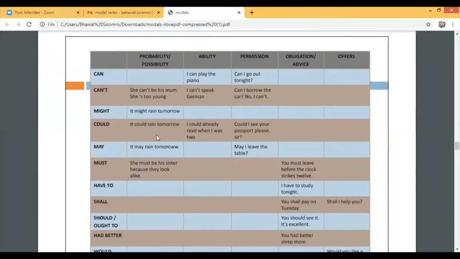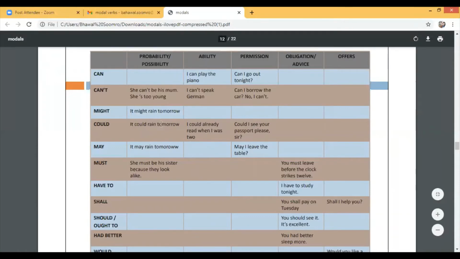It might rain tomorrow. Could can be used at three places. It could rain tomorrow. I could already read when I was two. Could I see your passport, please, sir? And may can be used at two places. One is for permission, one is for probability or possibility. It may rain tomorrow, and may I leave the table?